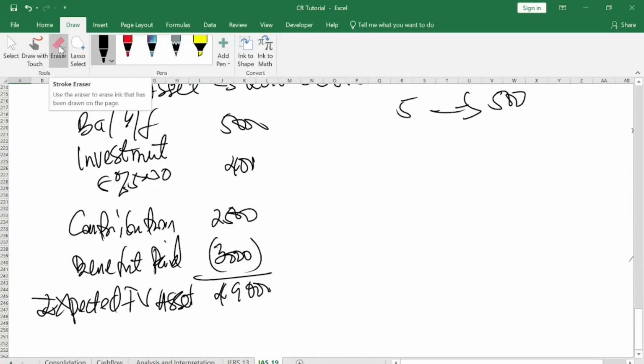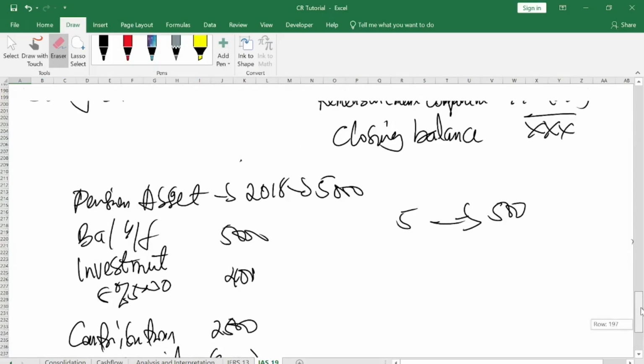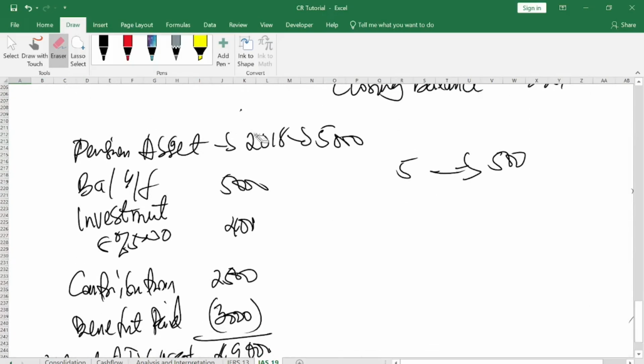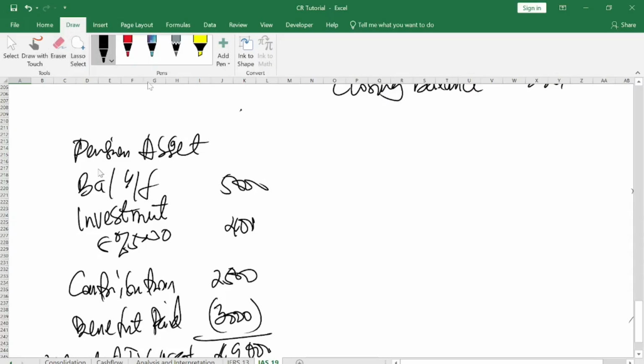At the end of accounting year, this is what actually happened. So this is what we call actual. When we are doing IAS 19, I try to explain that what I have done here are projections by the actuarial. Now let me demonstrate the actuals.